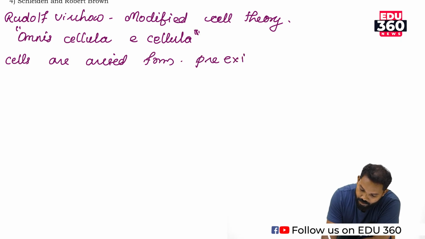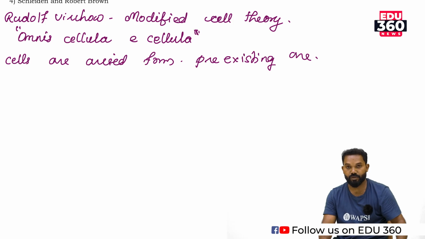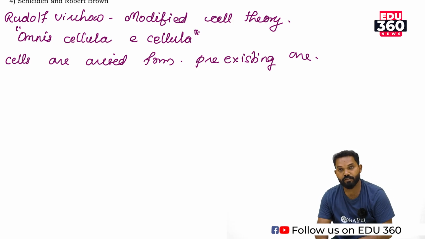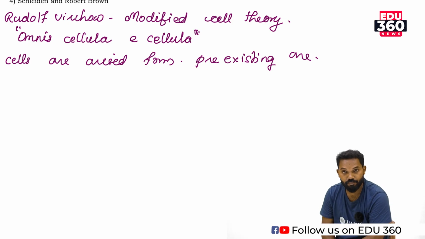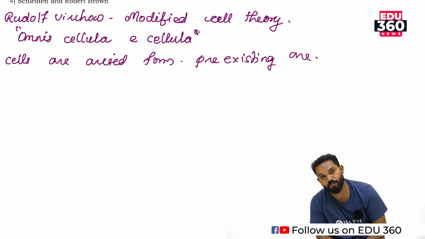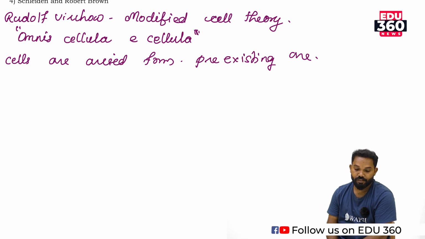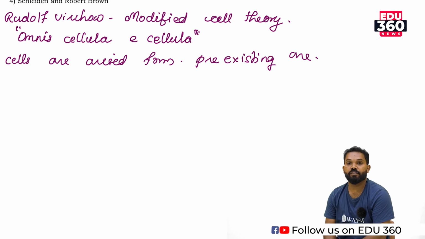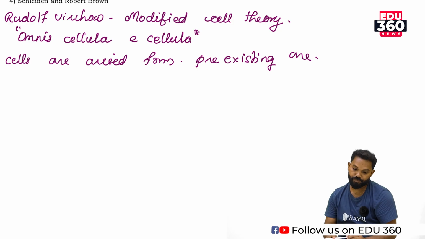a pre-existing one. Every cell arises from a pre-existing cell. That means new cells are formed by the process of cell division. Cell division takes place in a cell known as the mother cell, and the products are known as daughter cells. That is the most important concept, proposed by the scientist Rudolf Virchow.